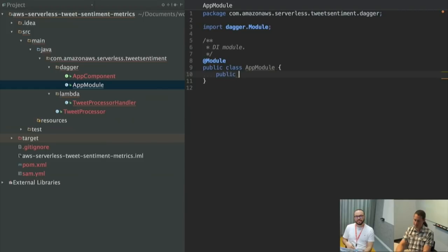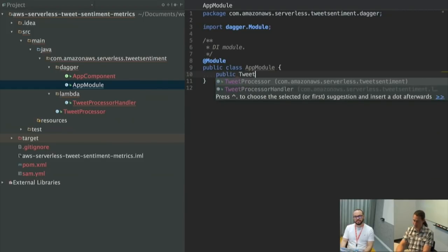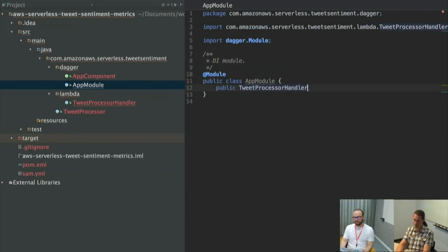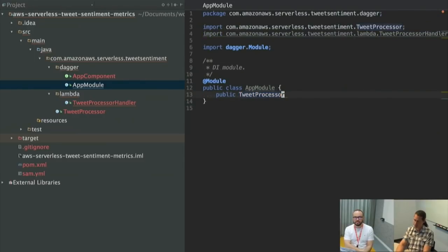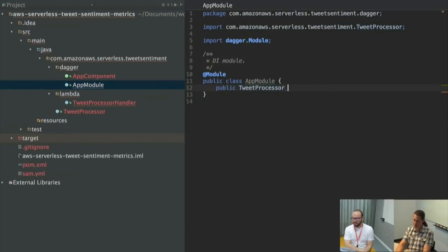So what do I need? I need a tweet processor handler, right? That's the thing that I actually need. Oh, sorry. No, I need my tweet processor. That's the actual file I need. So I need something that returns a tweet processor, or provide tweet processor, and I will return a new tweet processor.